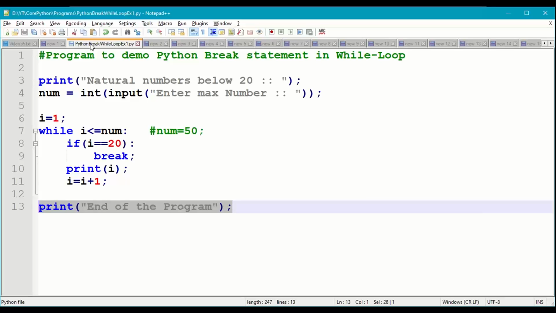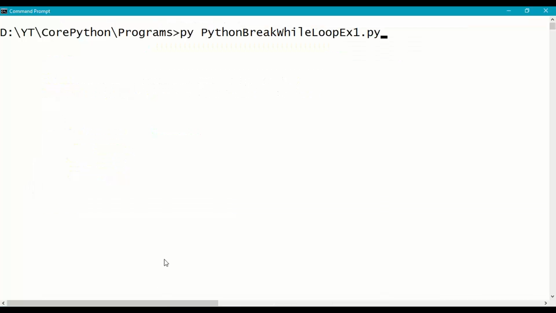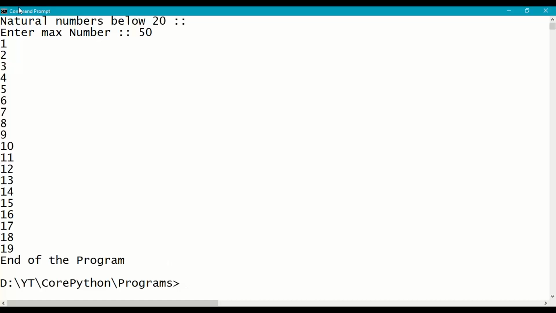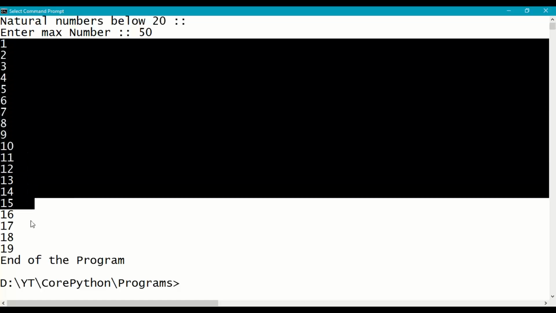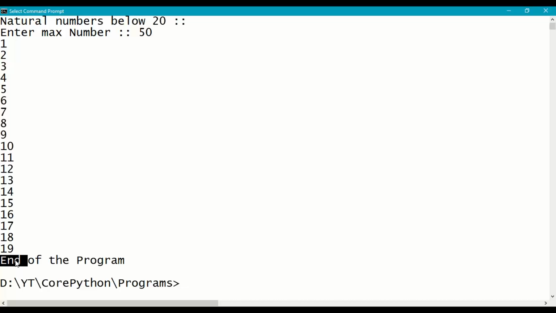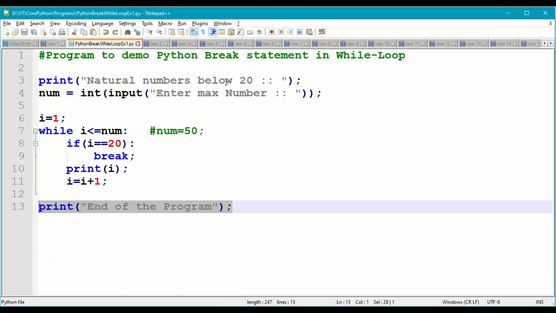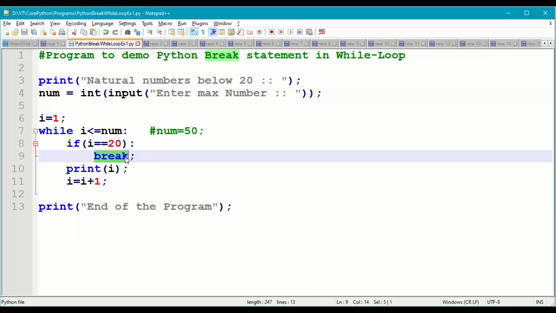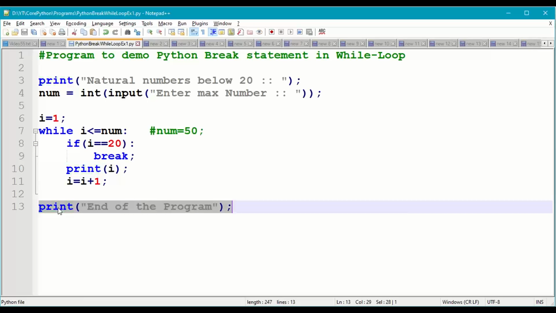Save this in your working directory. Come to the prompt where you have saved this and run it. Let us say the maximum number is 50. But we are breaking at 20 only, so it prints 1 to 19. And finally, end of the program. We print below 20 only because we have a break when I equal to 20. It directly comes out of the loop and prints end of the program.